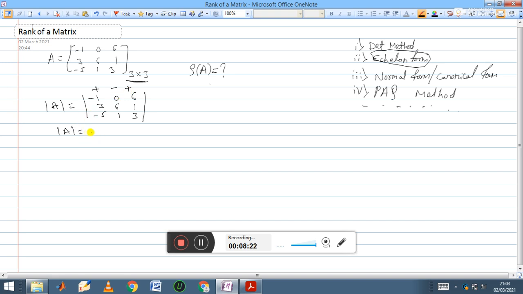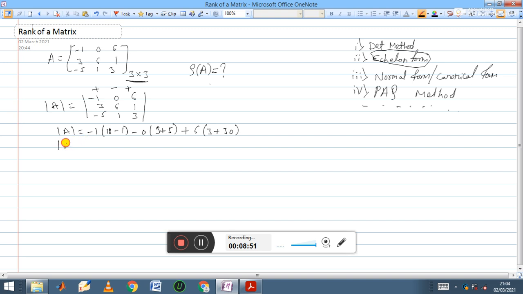Plus into minus becomes minus, so you can write -1 into 18 minus 1, minus 0 into 9 plus 5, plus 6 into 3 plus 30.